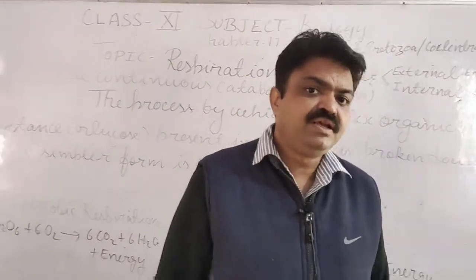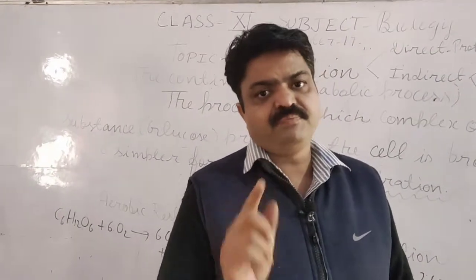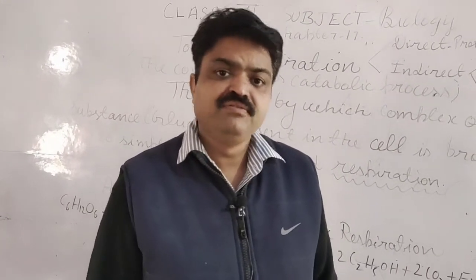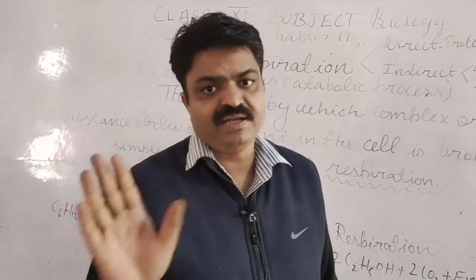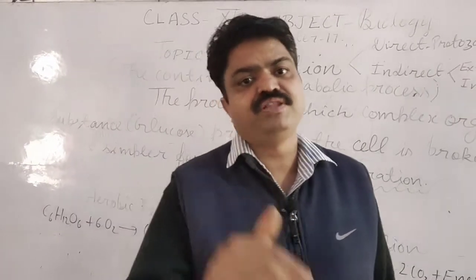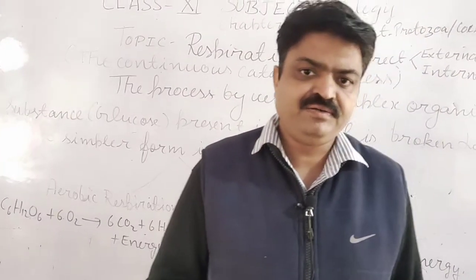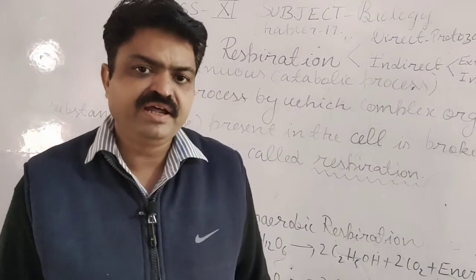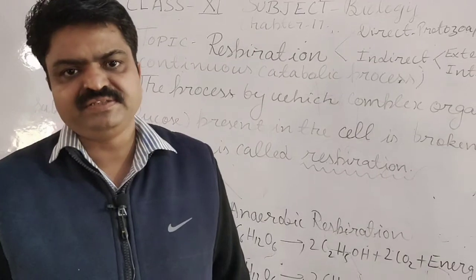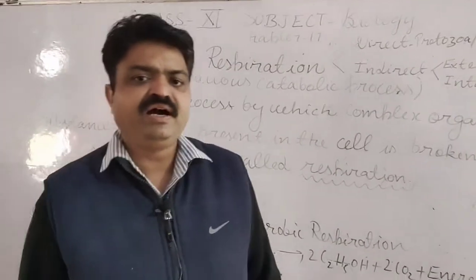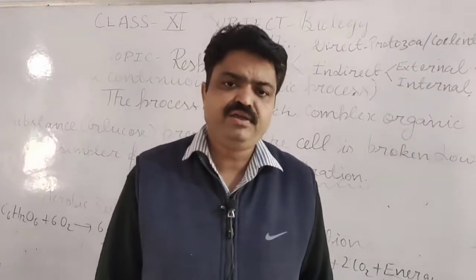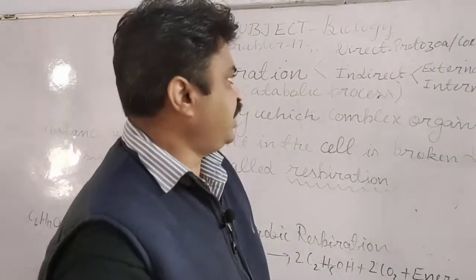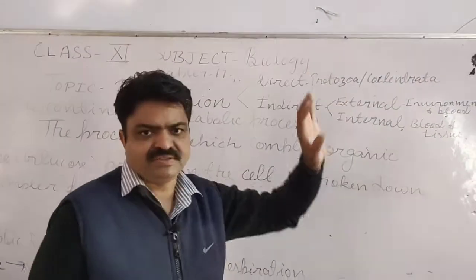It means living organisms like protozoa or coelenterates obtain oxygen from the environment directly, without any fluid or medium like blood. And this exchange is known as direct exchange of gases. Likewise, they also diffuse carbon dioxide directly into the environment, and this is known as direct respiration.